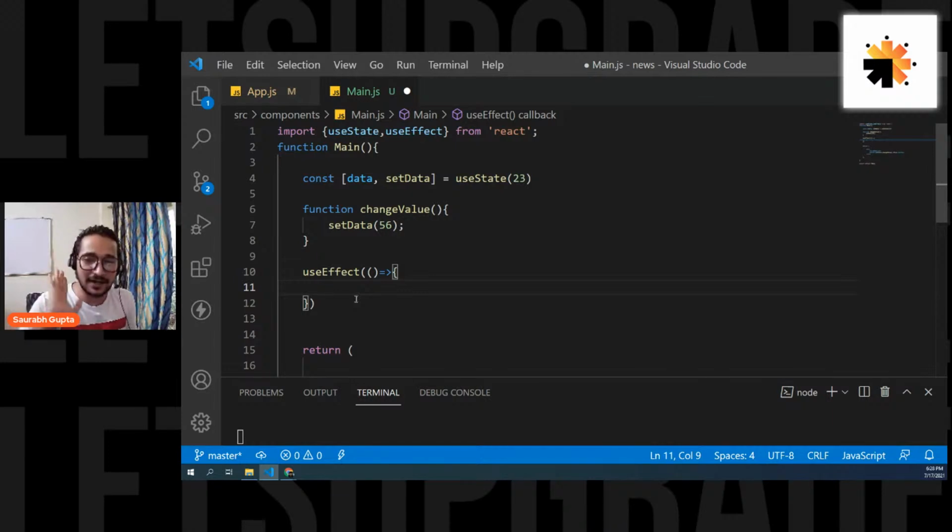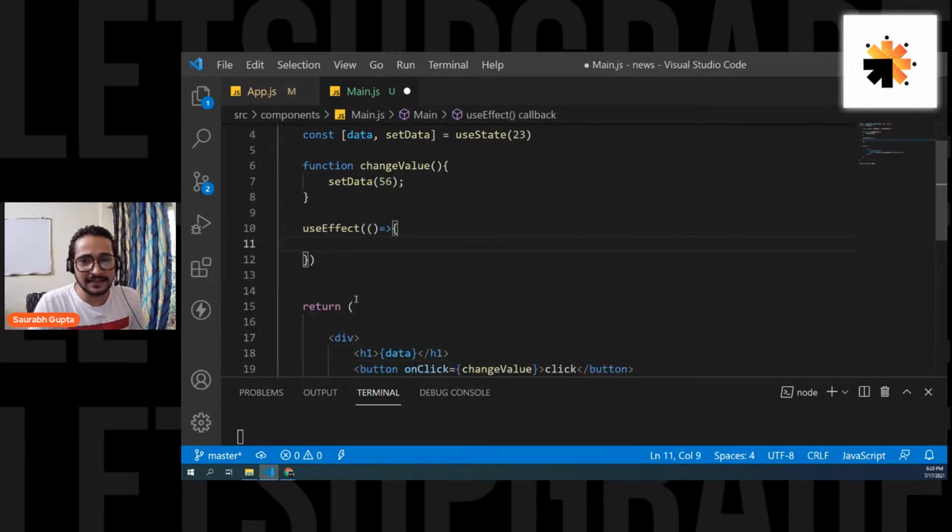Let's try to understand. Everyone, please focus. useEffect in this case will be called every time the component is rendered. By default, when you write useEffect, it is called every time the component is rendered. That means once the component renders, useEffect is called. So it's like a side effect function getting called after render, always after render. If you write useEffect like this, it will be called after the render of the component. To show you this, let's do this.